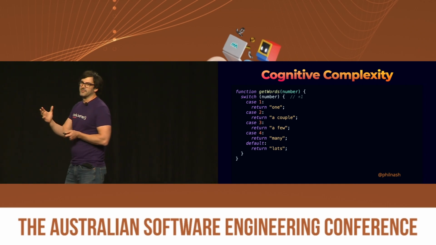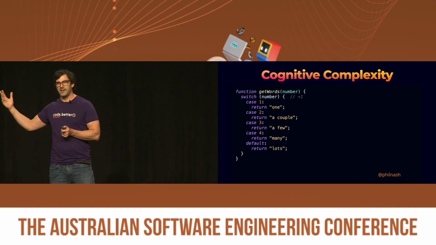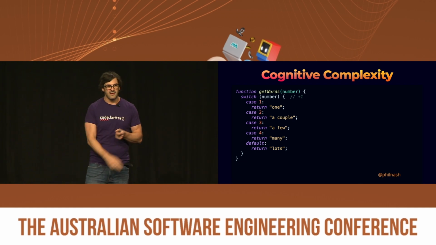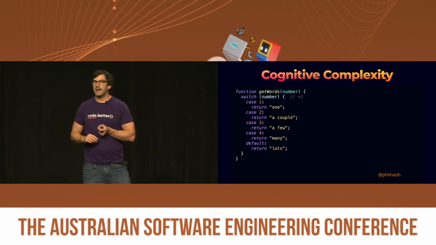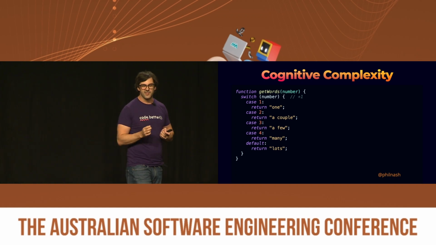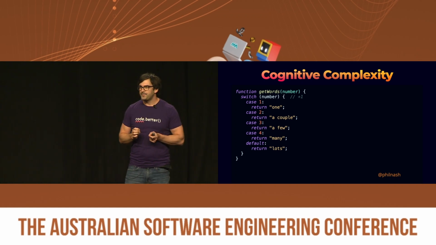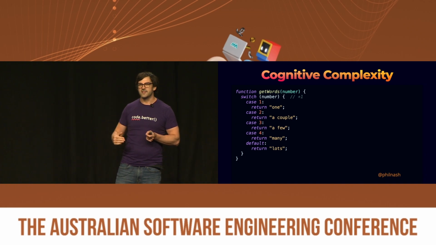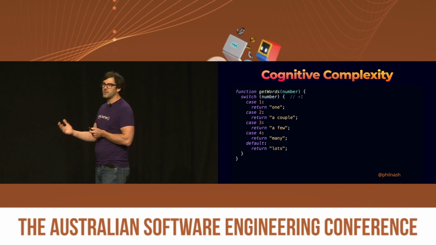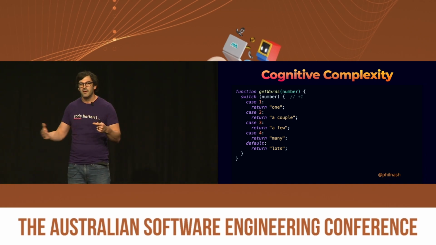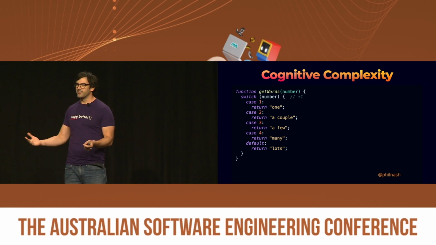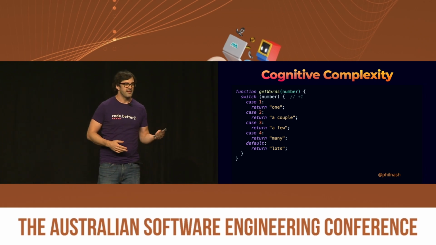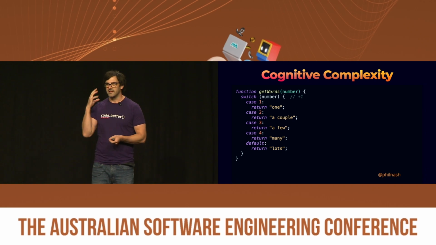And I think this is reasonable, because a switch is based on a value that we only have to look at once and compare a bunch of times. If you rewrote this as a bunch of different conditionals, then that would score 1 for each of the ifs that you use, because each time you do a new if statement, you could be looking at a different value. You might not be, but you could be. And so that adds to the complexity. That adds to the things we have to keep in our mind as we read through this code.